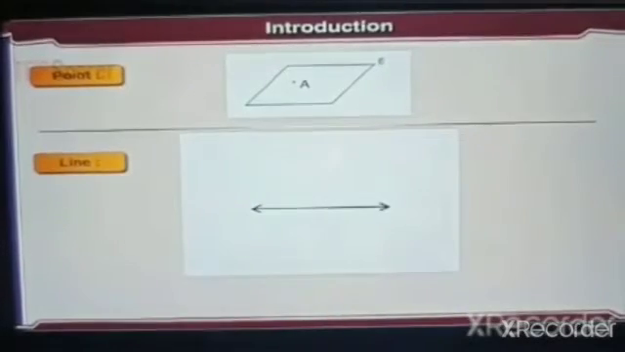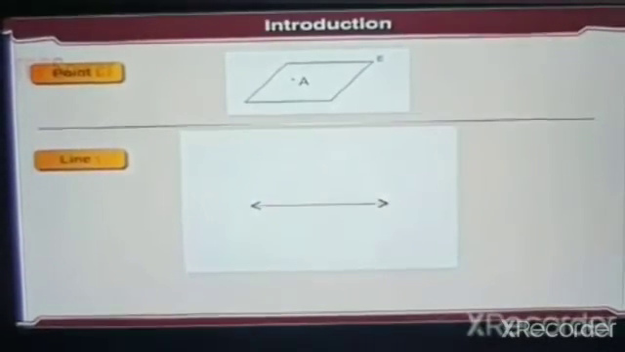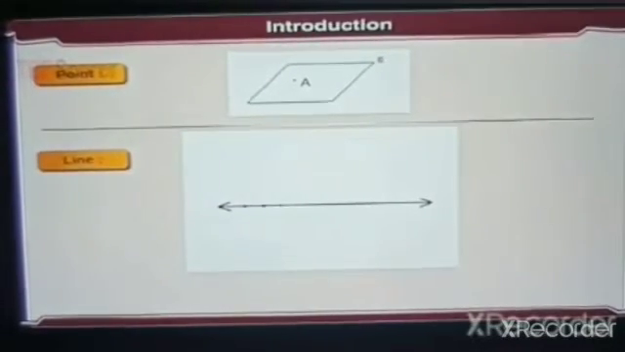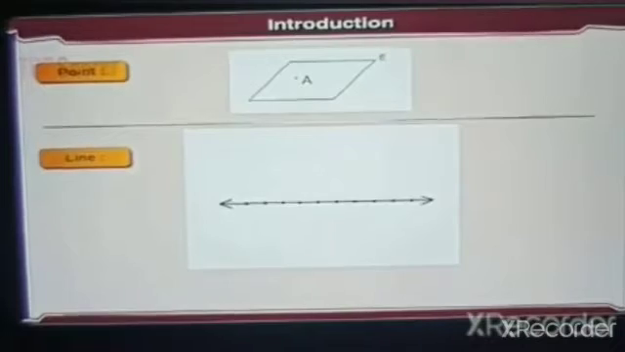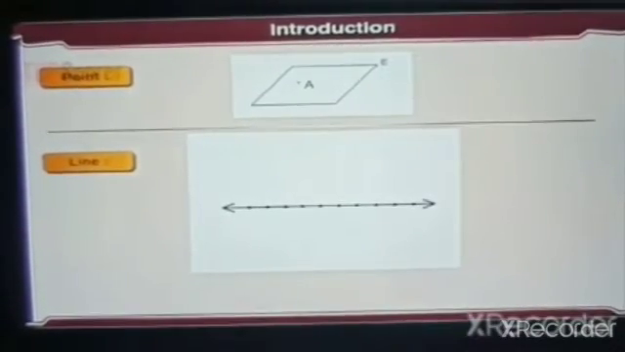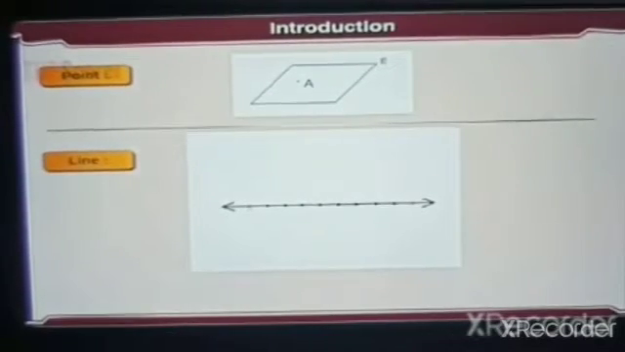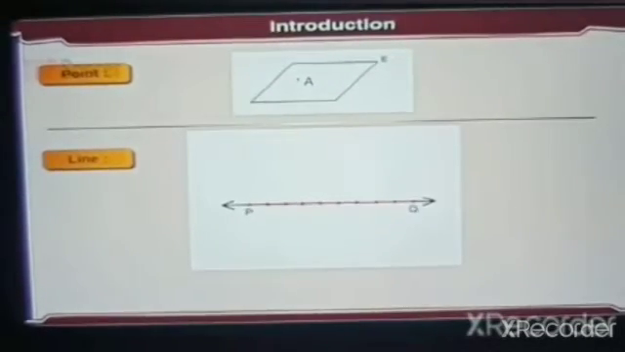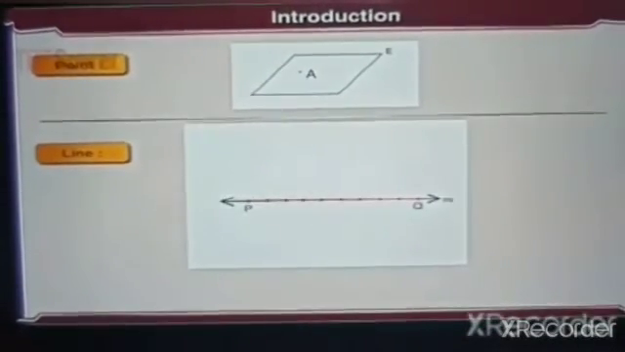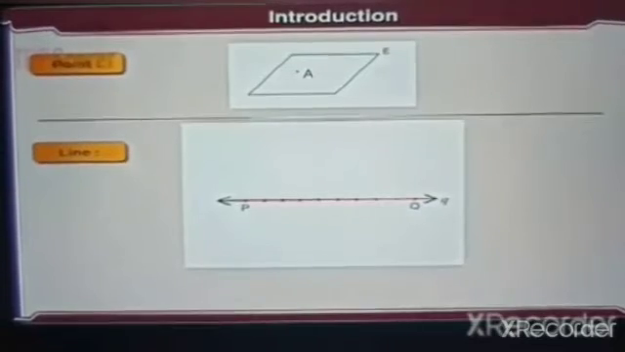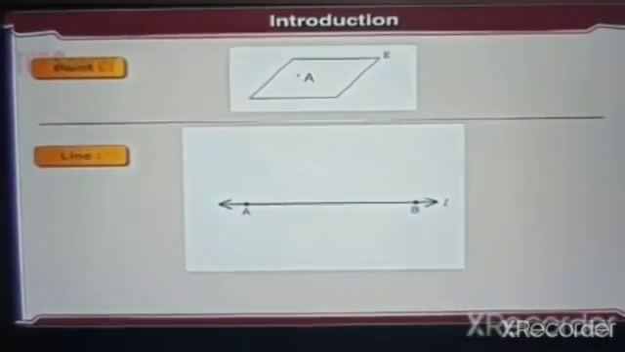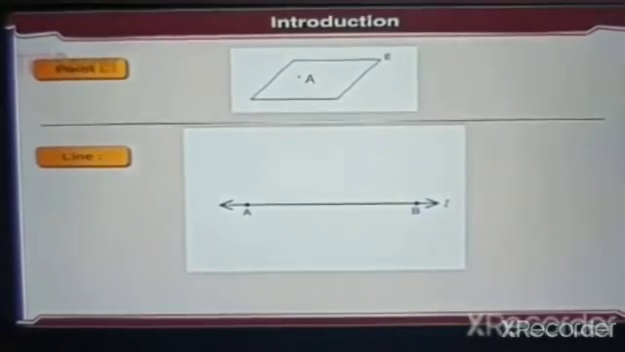Line. A line has no endpoints and it can be extended on both sides. A line has infinite number of points on it. A line is either named by any 2 points on it, say line AB, line PQ, etc., or by small letters such as l, m, n, p, q, etc. The figure drawn here is line AB or line l.